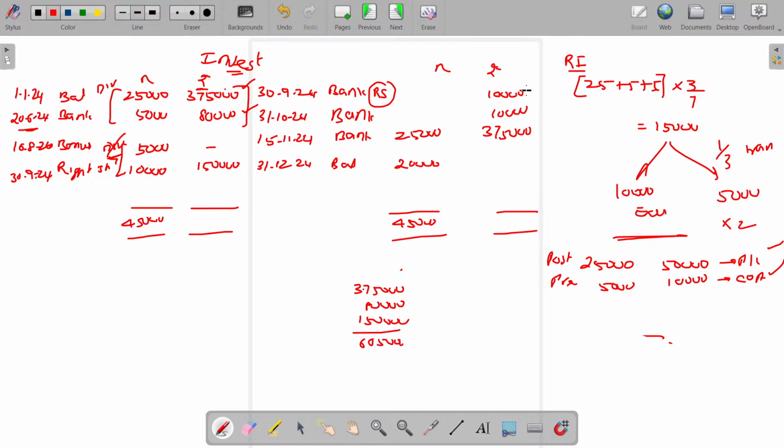The amount adjustable is this 10,000, another 10,000, another 10,000. What is then the balance value? 5,85,000 will be the value for 45,000 shares.